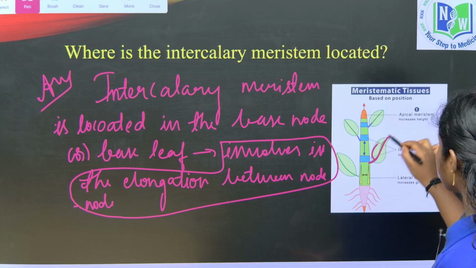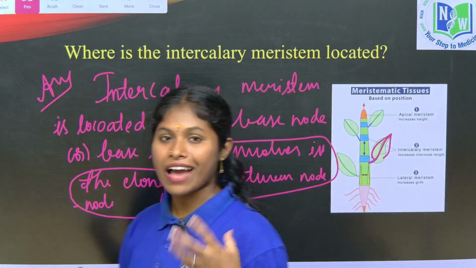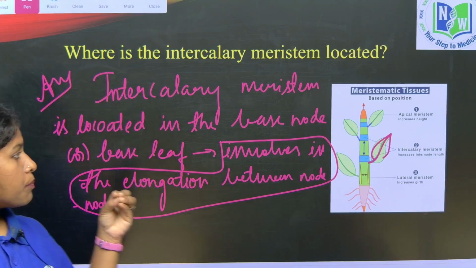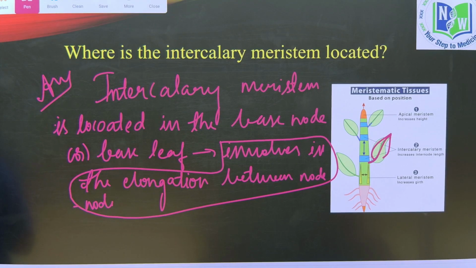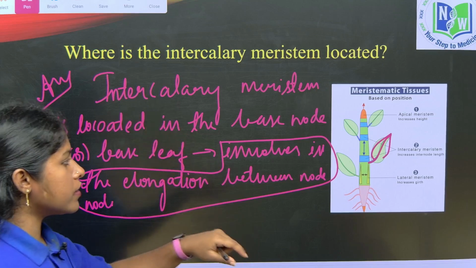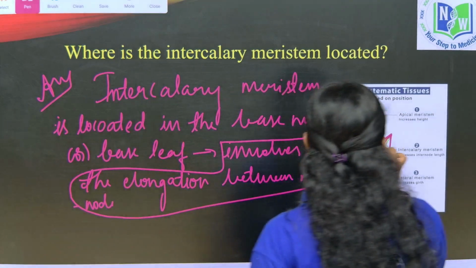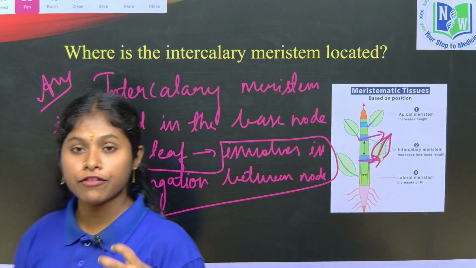The leaves arise through this base of the node, because the intercalary meristem, which is present in between, is helpful in the arising of the leaf, right? Here they are asking which region it is located in. The intercalary meristem is located in between the regions of the permanent tissue. It is a meristematic tissue, children, but it is located in between the permanent tissue, and helps raise the leaves.